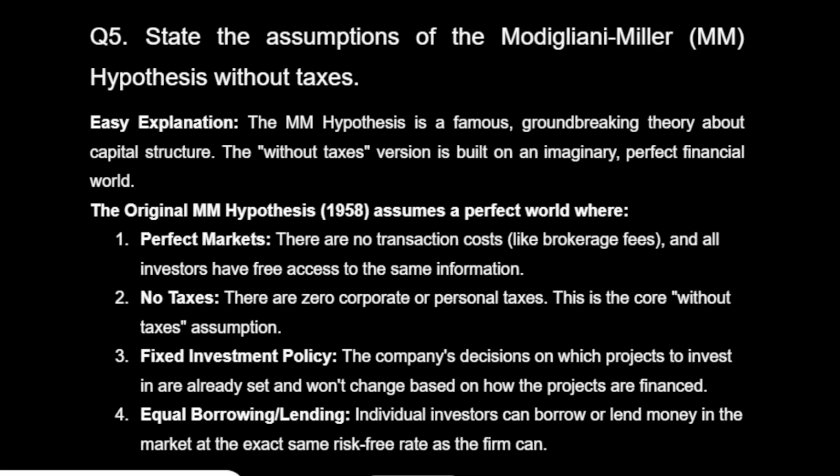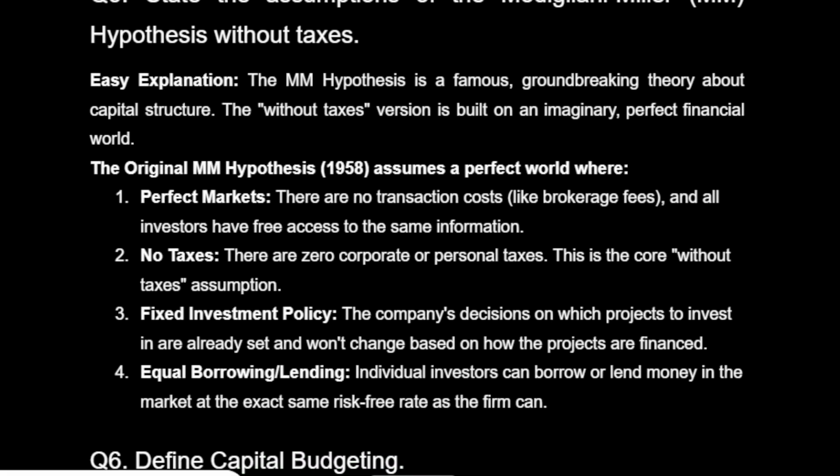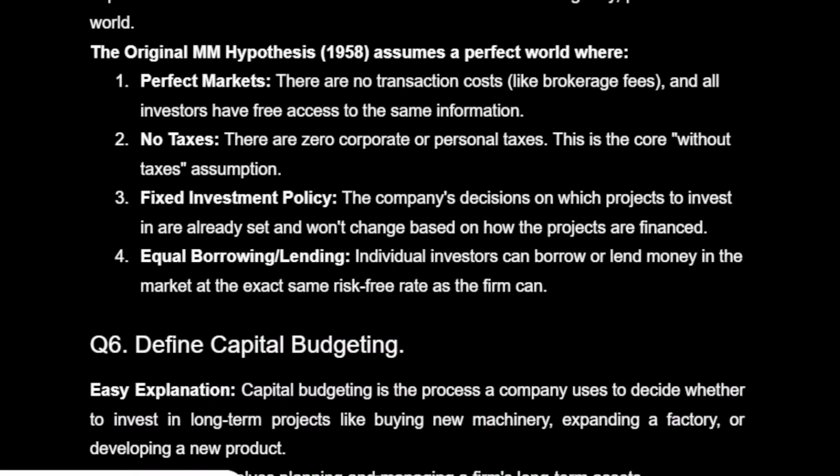Easy explanation. The hypothesis is a famous, groundbreaking theory about capital structure. The without taxes version is built on an imaginary, perfect financial world. The original hypothesis, 1958, assumes a perfect world where perfect markets, there are no transaction costs, like brokerage fees, and all investors have free access to the same information. No taxes. There are 0 corporate or personal taxes. This is the core without taxes assumption.